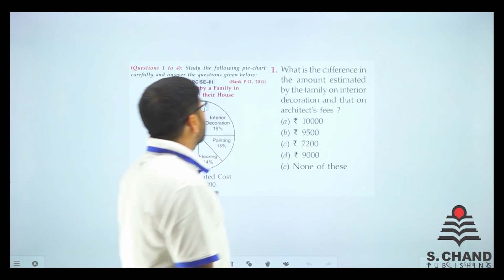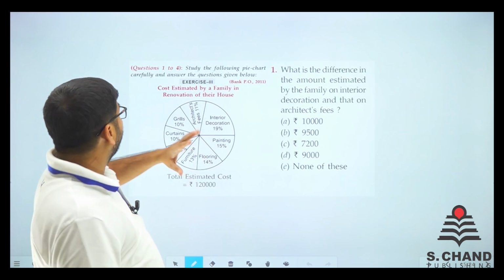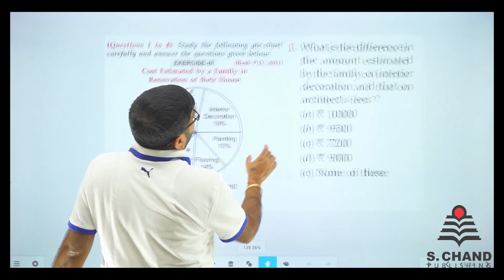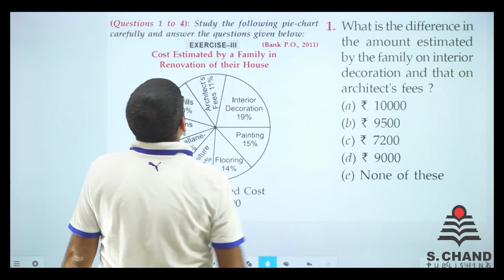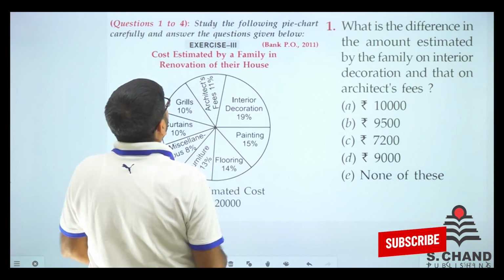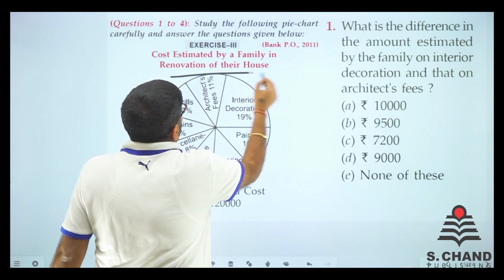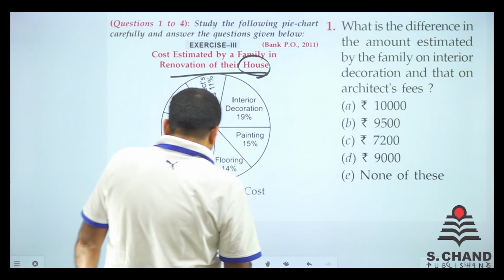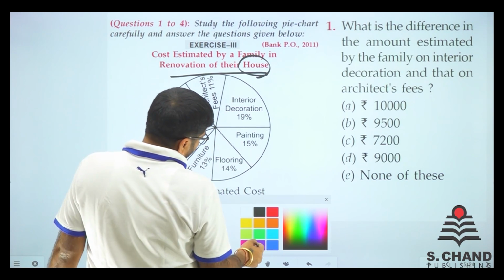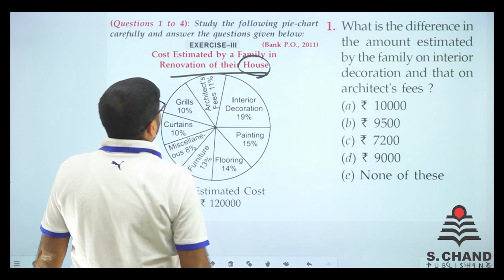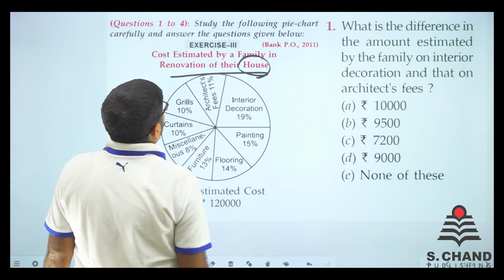We have got some questions for exercise 3. Very first DI of exercise 3, let's see what it says. The first question says, cost estimated by a family in renovation of the house. A family wants to make some renovations and that renovation cost is given. So what is the renovation cost?